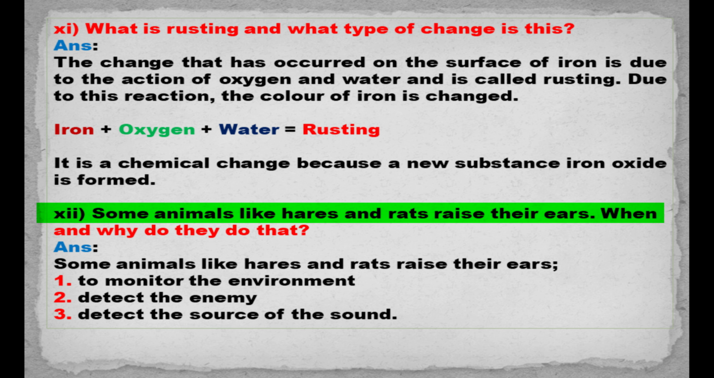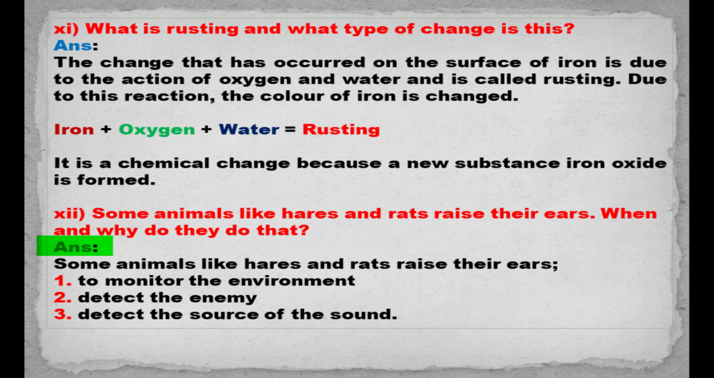12. Some animals like hares and rats raise their ears. When and why do they do that? Answer. Some animals, like hares and rats, raise their ears: 1. To monitor the environment. 2. Detect the enemy. 3. Detect the source of the sound.